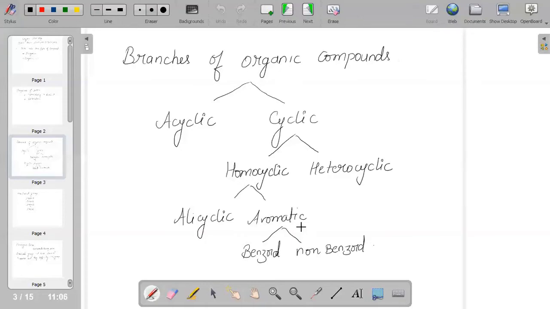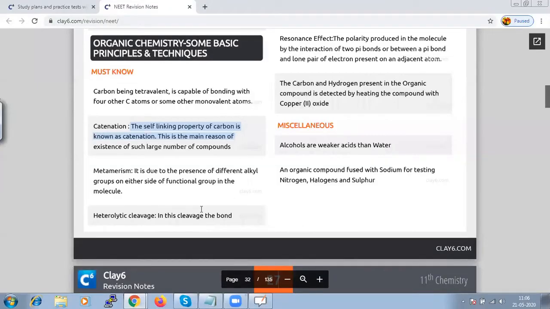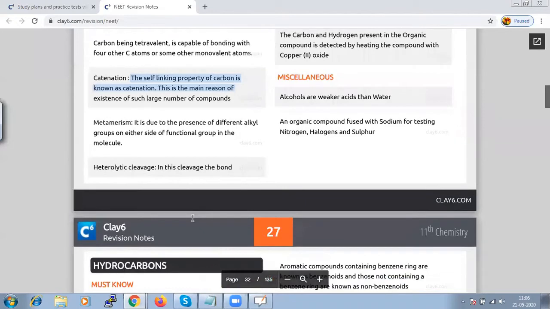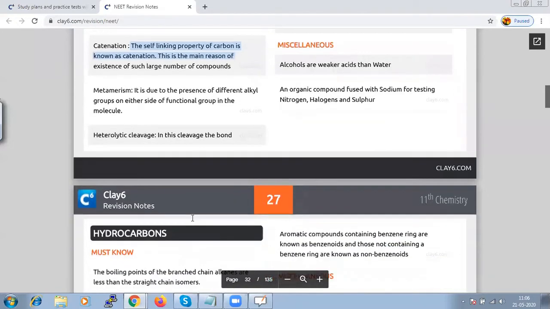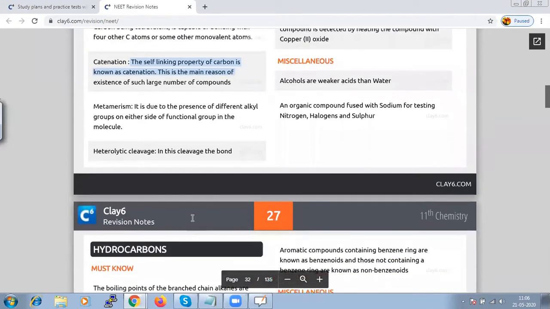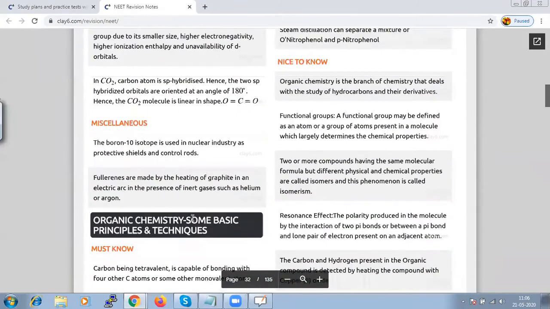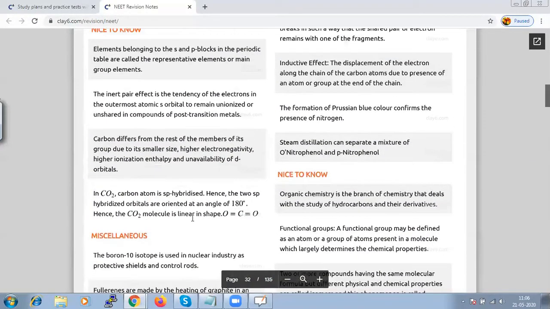So what is homolytic or heterolytic? It is nothing but a cleavage of the bond. It is a cleavage of the bond. And when we say cleavage of the bond, what do we say in it?